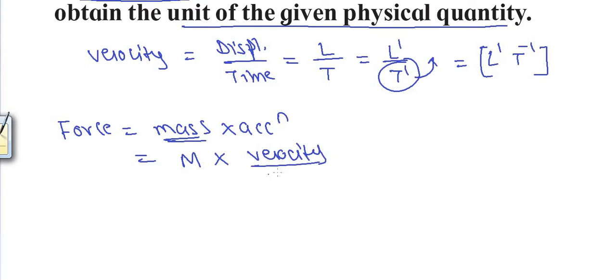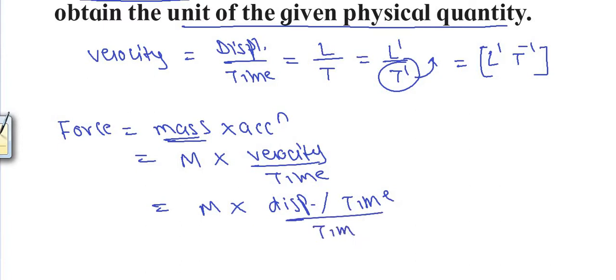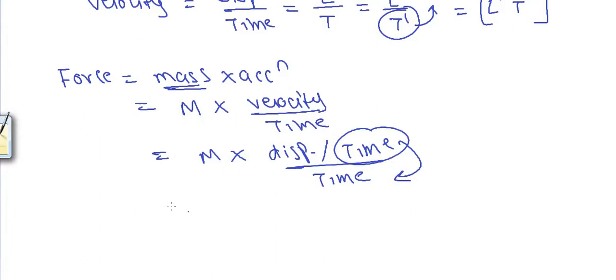So we can write that as velocity divided by time. That is equal to mass into velocity itself can be written as displacement divided by time and total divided by time. Now this quantity of time in the numerator's denominator will go to the denominator, and therefore next step will be that is equal to mass multiplied by displacement divided by time into time raised to 2.